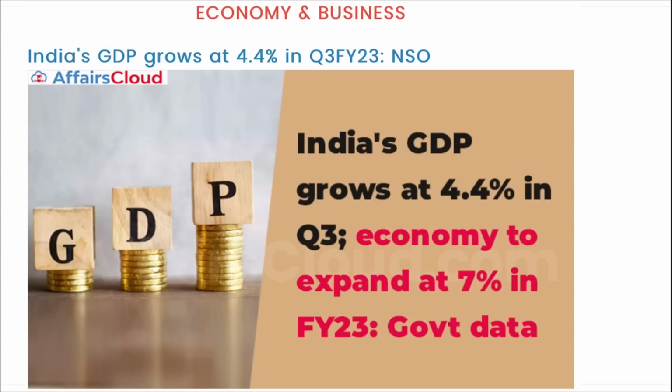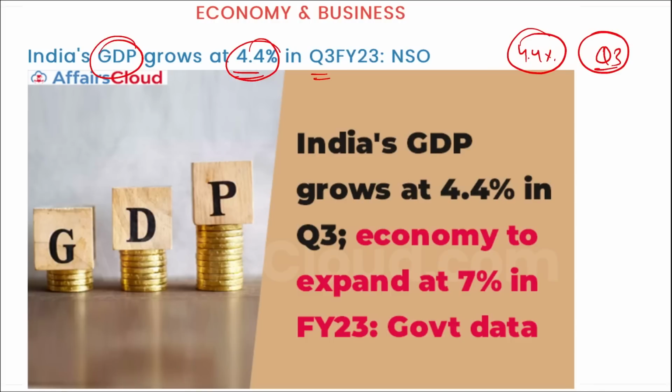Moving on, next is India's GDP growth at 4.4% in the third quarter of fiscal 23, as per data released by the National Statistical Office. India's gross domestic product decelerated to 4.4% in the third quarter of fiscal year 23, which is from October to December.